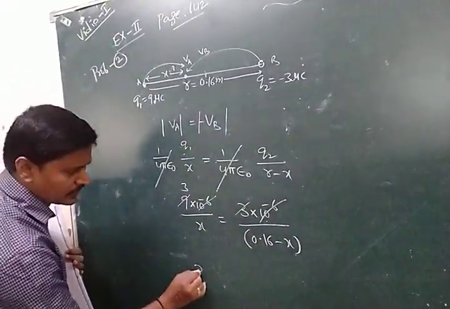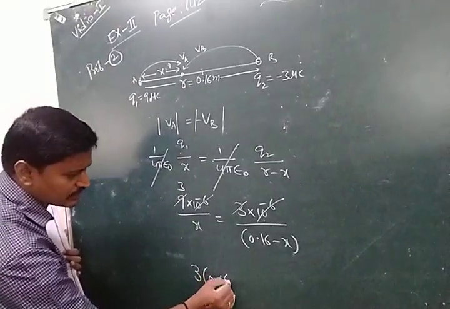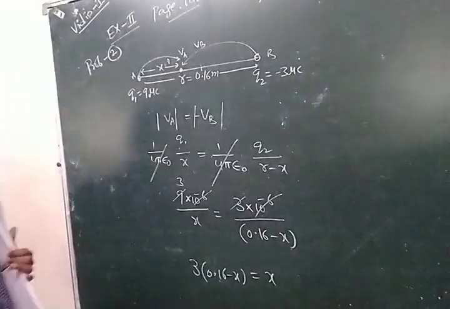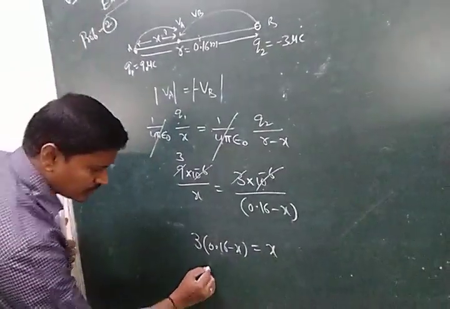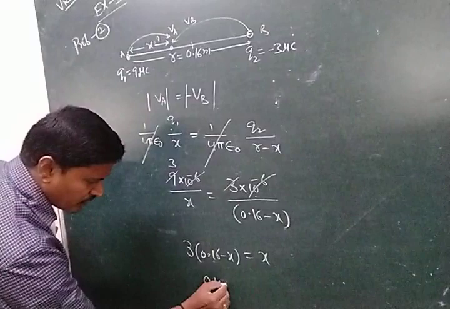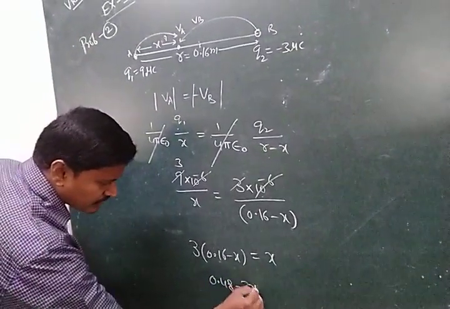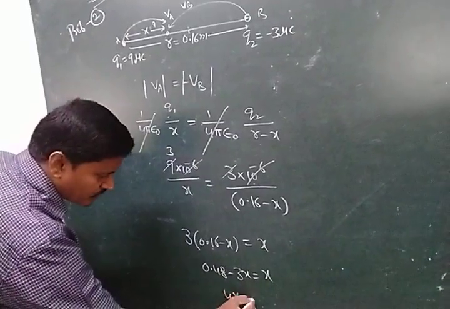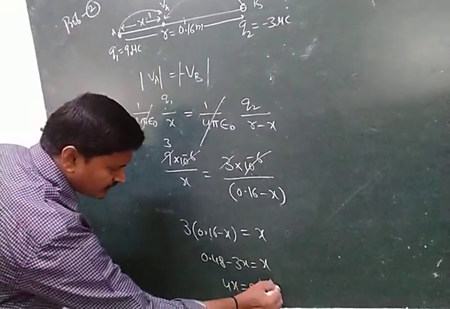After cross multiplication, 3 into 0.16 minus X is equal to X. Therefore 0.48 minus 3X is equal to X, so 4X is equal to 0.48.